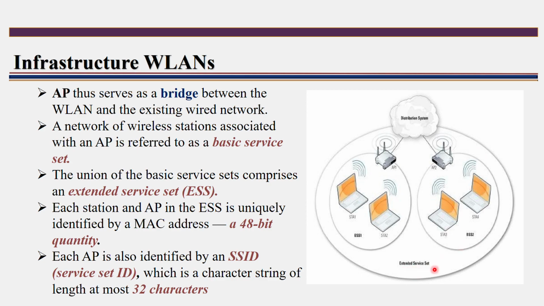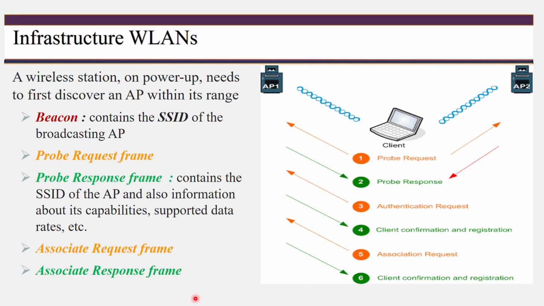In the extended service set, each station is uniquely identified by its MAC address. A MAC address is 48 bits in length. Even an AP is uniquely identified by its MAC address. Also AP1 and AP2, that is the access points, are identified by a service set ID. It is a character string of length 32 characters.